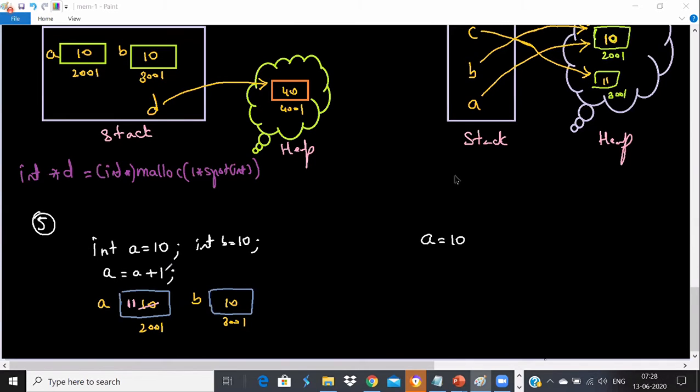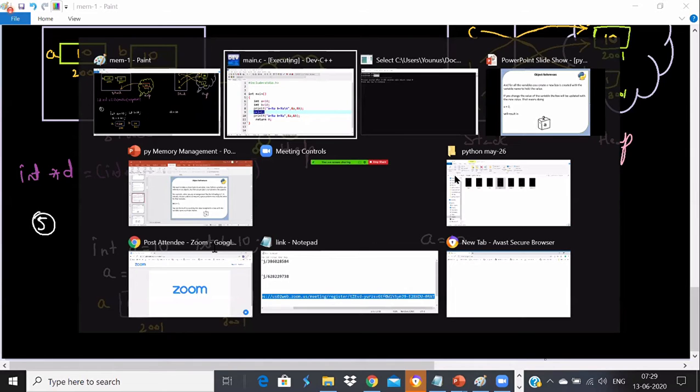I hope you have gone through the example and it's very clear that you created a variable int a is equal to 10, int b is equal to 10. So we all know that in C language a variable gets created by name a with a value of 10, and another variable gets created of b with a value of 10. And when we say a is equal to a plus 1, the value will get changed. That's what I proved with an example here.